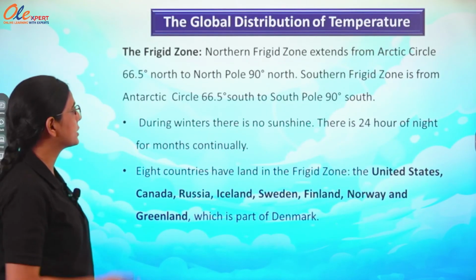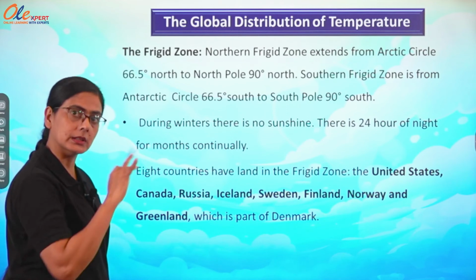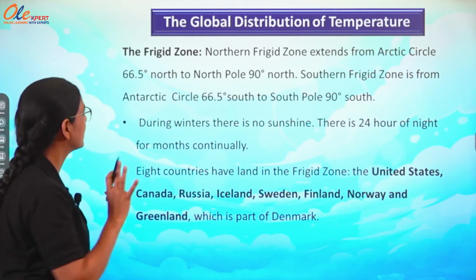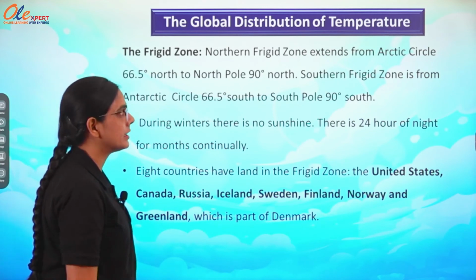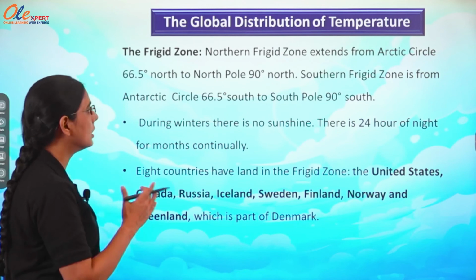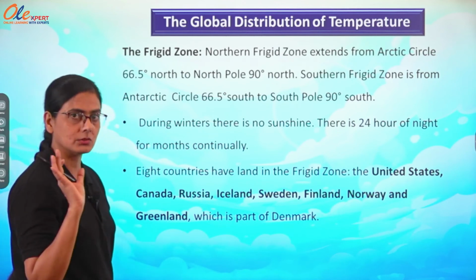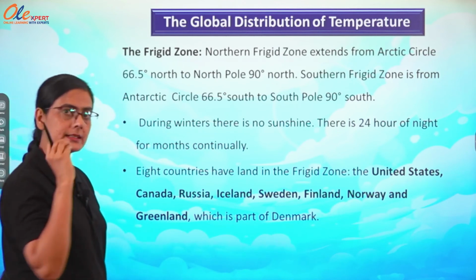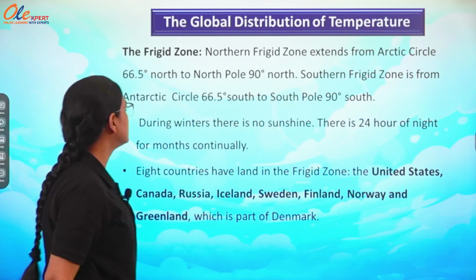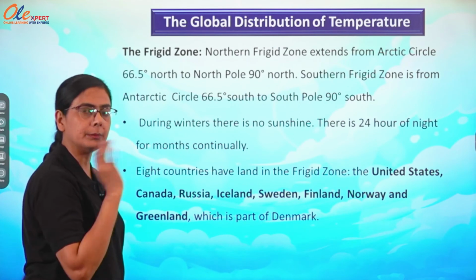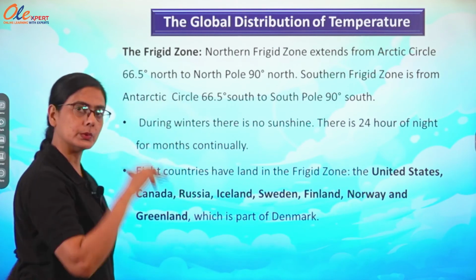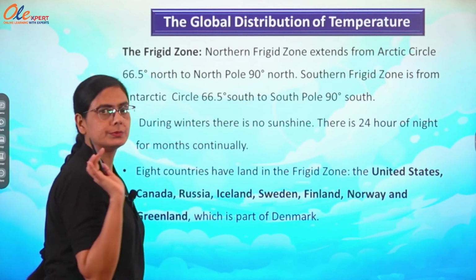Now, coming to the next one, frigid zone. Third one, above that one, latitudinal extension. Okay. Northern frigid zone extends from Arctic Circle 66.5 degree north to North Pole. Frigid zone means throughout the year it is snow clad areas, and southern frigid zone is from Antarctic Circle towards the South Pole.